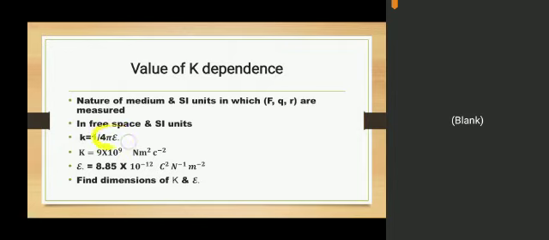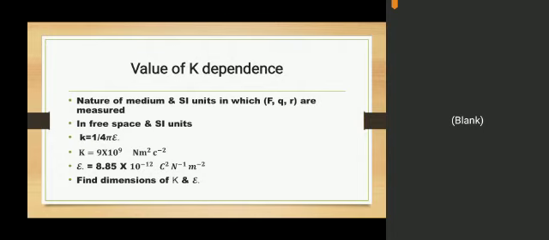K is equal to 1 over 4 pi epsilon naught, while the calculated value of K is 9 into 10 raised to power 9 Newton meter square per Coulomb square, while the value of epsilon naught is 8.85 into 10 raised to power minus 12 Coulomb square per Newton per meter square.